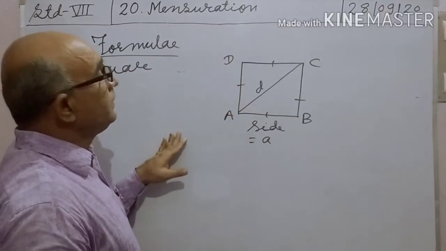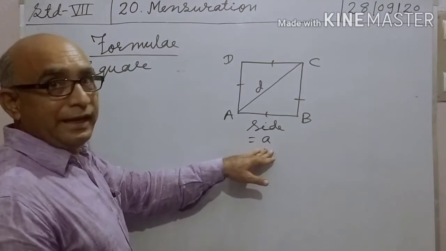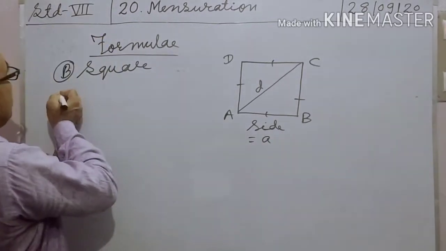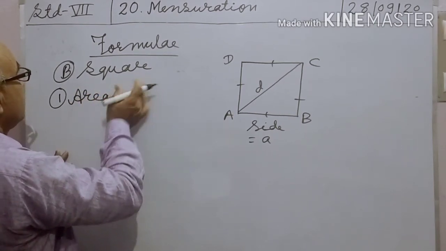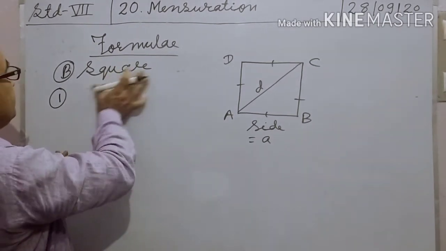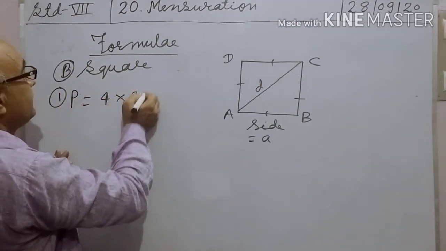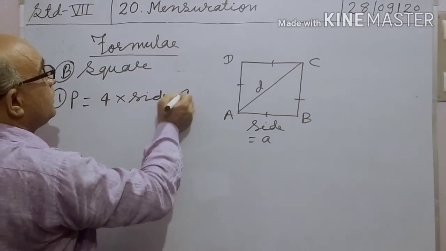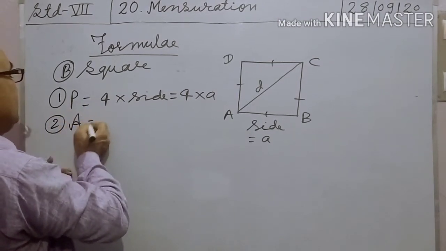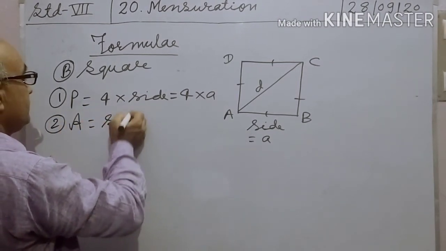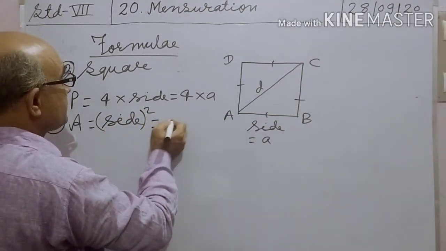All sides are equal, so the side of a square is denoted by A. First formula, perimeter equal to 4 into side, equal to 4 into A. 2, area equal to side square, that means side into side, so A square.